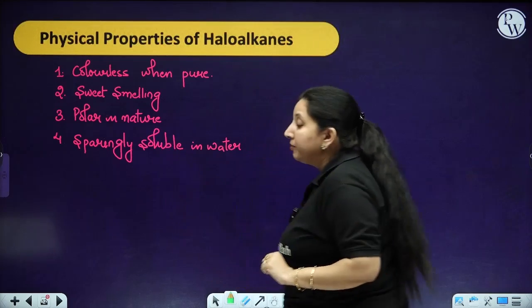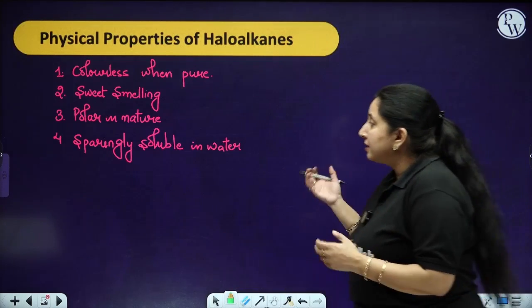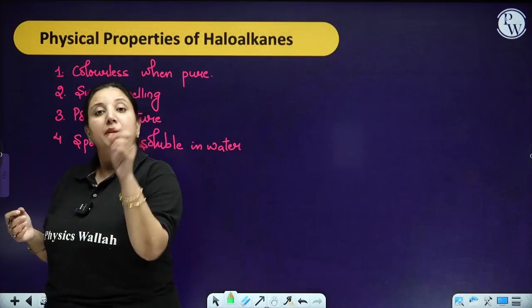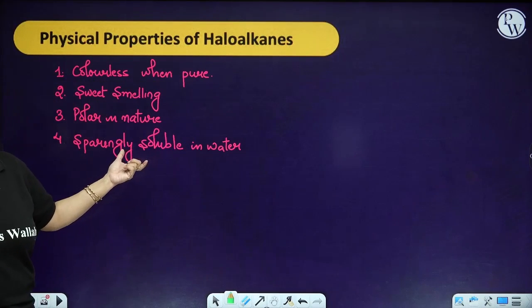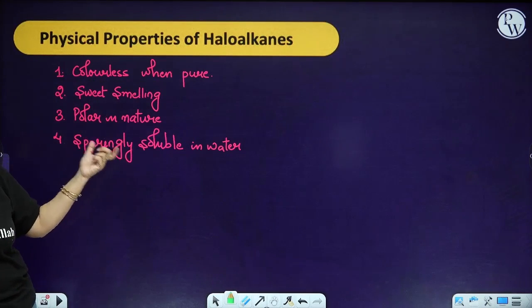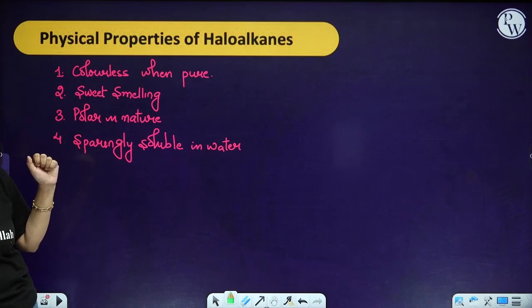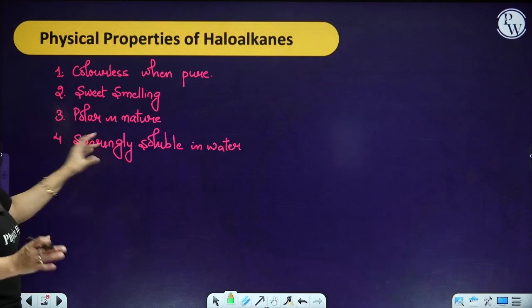soluble in water. But why are we writing that they are sparingly soluble in water? The reason behind this is that the energy required to break the bonds of the haloalkanes and the water molecules cannot be provided.